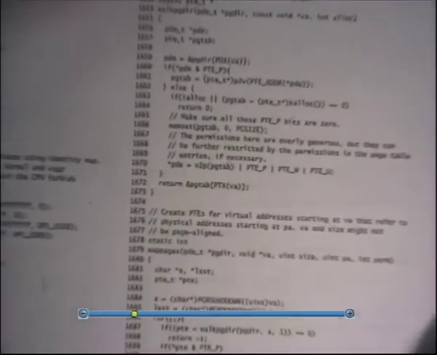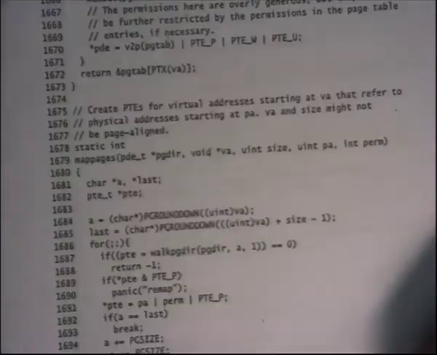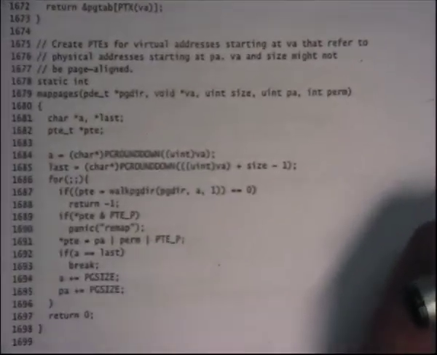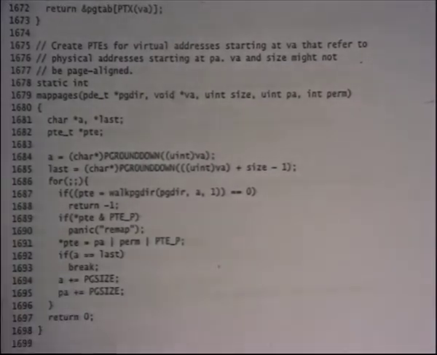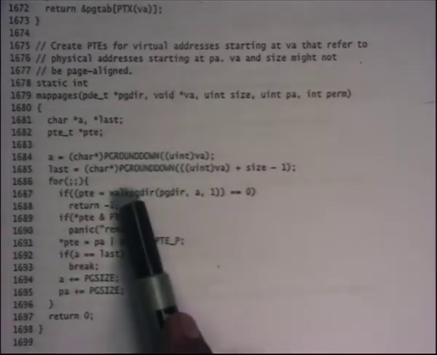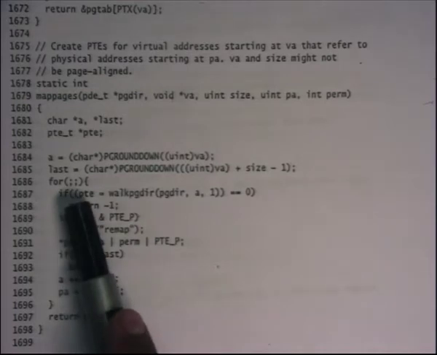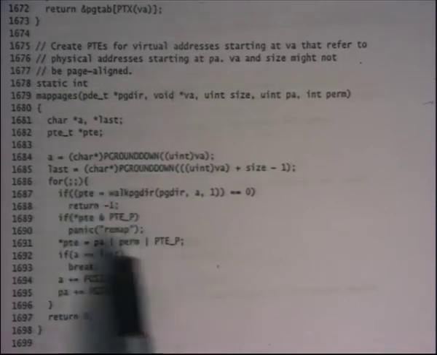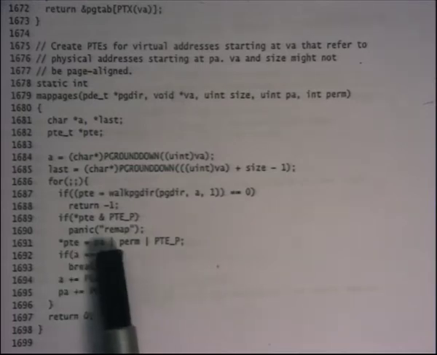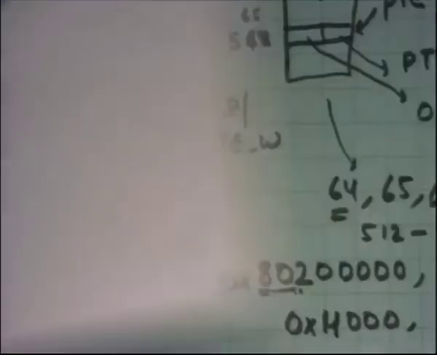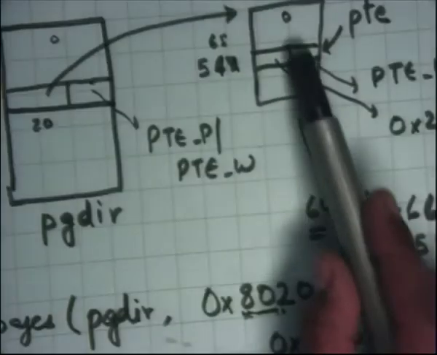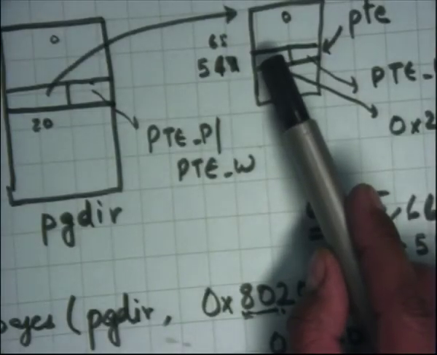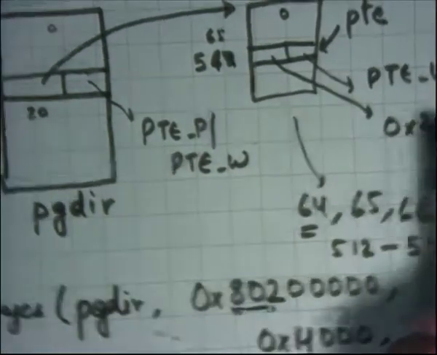And we can now look at the code and convince ourselves that it's doing exactly what we wanted. So walk page dir returns a pointer to the page table entry. Okay, that needs to be filled up, and you just fill up the page table entry with the physical address. So in other words, walk page dir is going to return a pointer to this entry, and you just fill it up with this value.